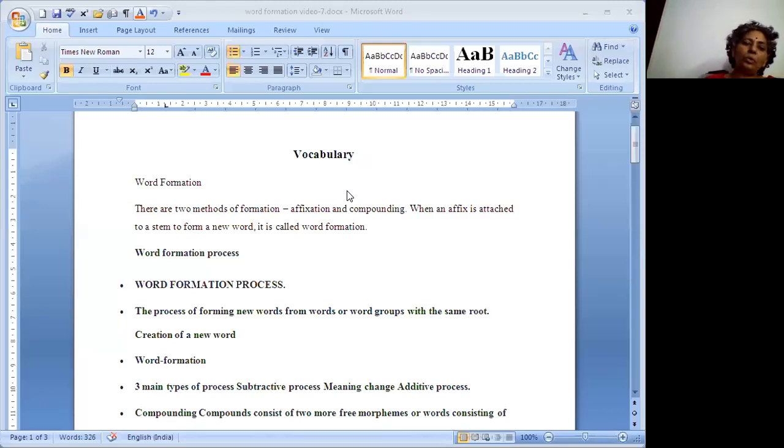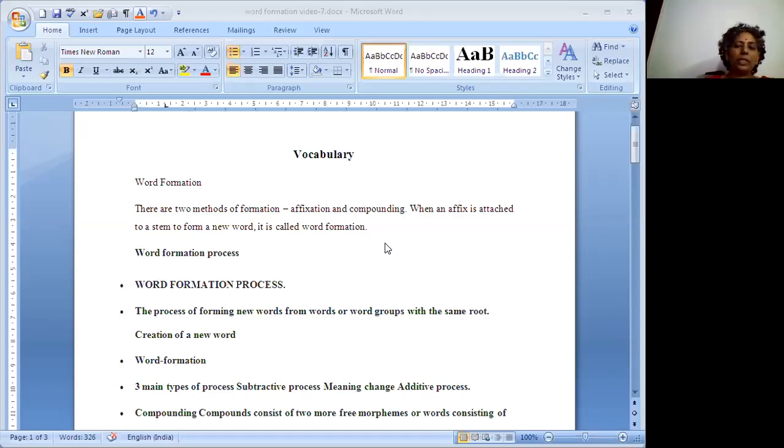And there are two methods of formation. One is affixation and the other is compounding. When an affix is attached to a stem to form a new word, that is called word formation. So here we have two methods. One is affixation, the other one is compounding.